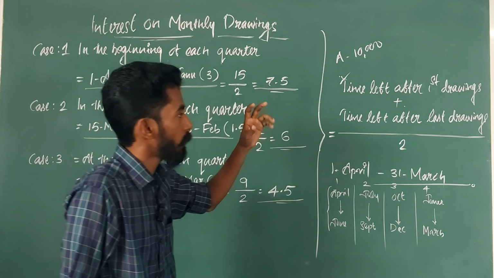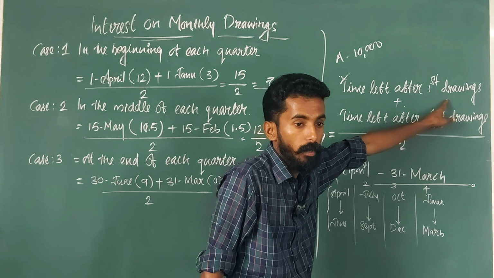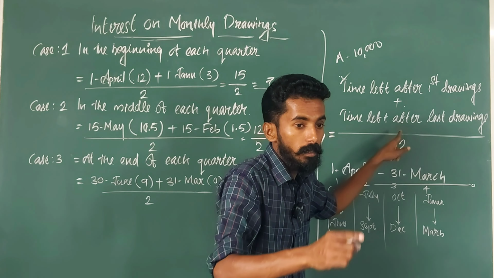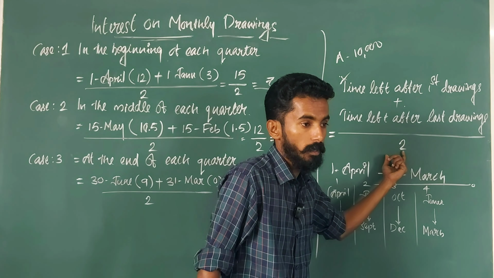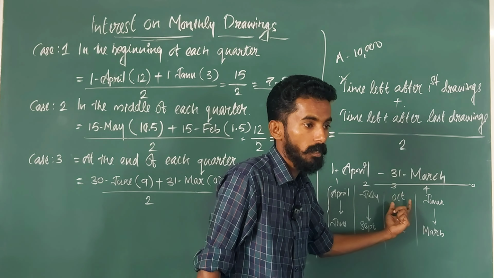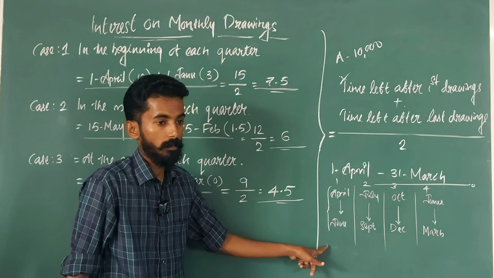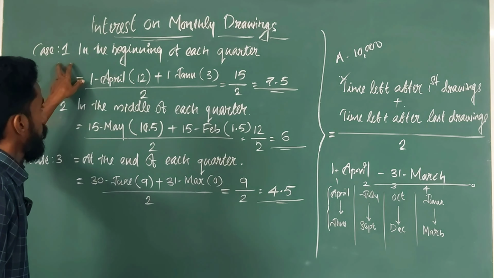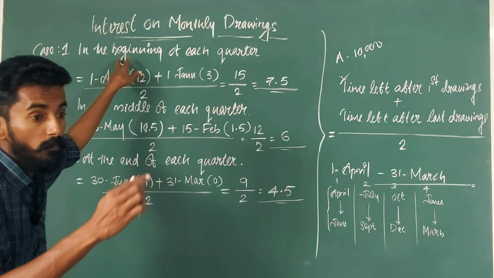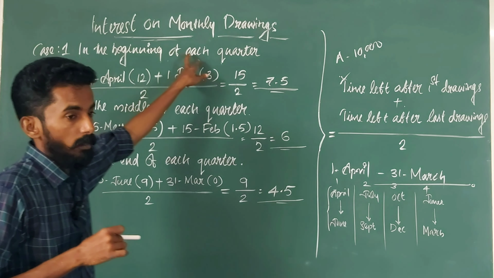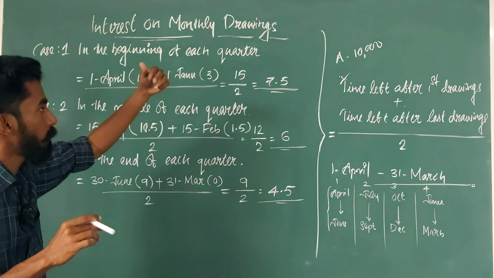What is the formula for calculating average period? Time left after first drawings plus time left after last drawings, divided by 2. Is it okay? How many quarters are there in a year? 4 quarters. Per quarter how many months? 3 months. Here, fixed amounts are withdrawn in the beginning of every quarter. Then what will be the interest on drawings?